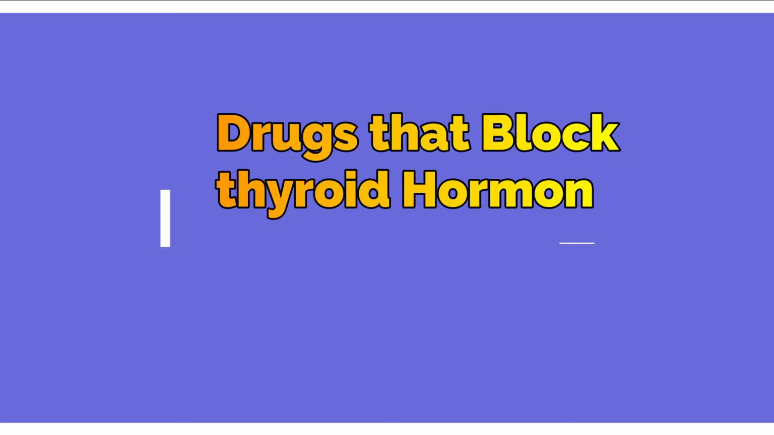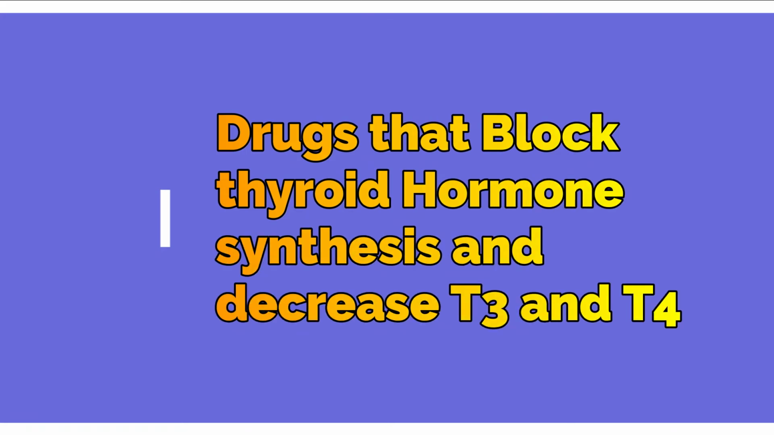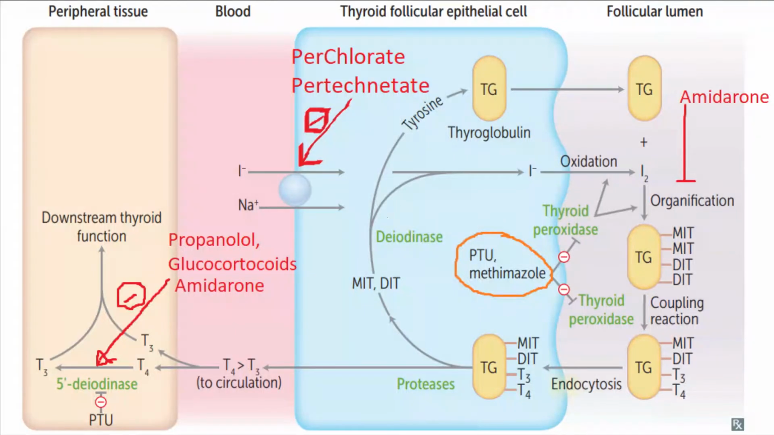Now we are going to discuss what the different drugs are that block the synthesis of thyroid hormone. Almost all the drugs are going to block thyroid hormone synthesis and in the end result they will decrease the T3 and T4. But different drugs block different steps involved in thyroid hormone synthesis. Perchlorate and pertechnetate block the sodium iodide cotransporter. Propylthiouracil and methimazole are collectively called thioamides. They block the thyroid peroxidase. In this way they block the oxidation, organification and coupling reactions involved in thyroid hormone synthesis.